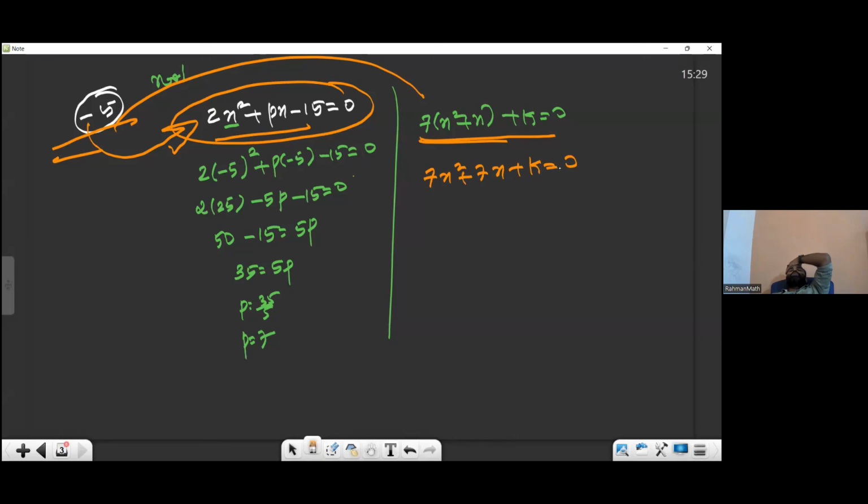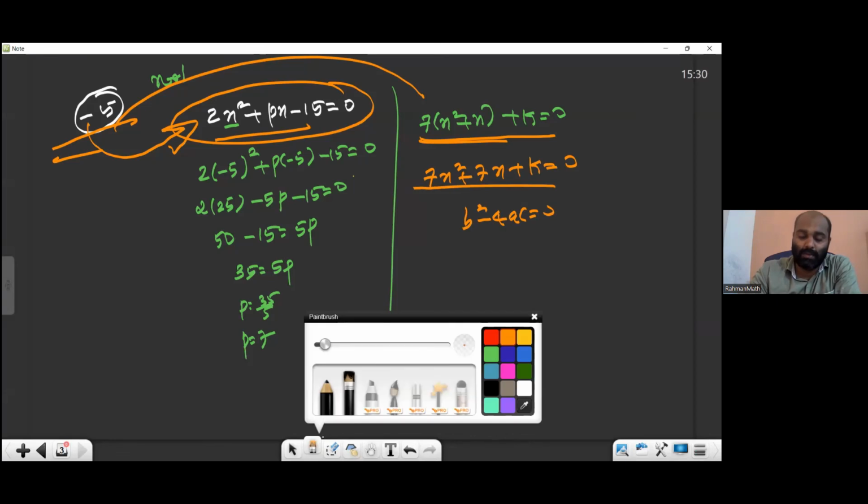Given that it has equal roots. What is the equal roots condition? The equal roots condition, you know, is b square minus 4ac equal to 0, because they told us this equation has equal roots. Substitute.